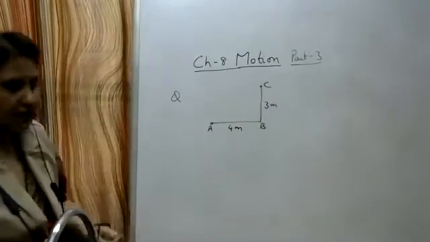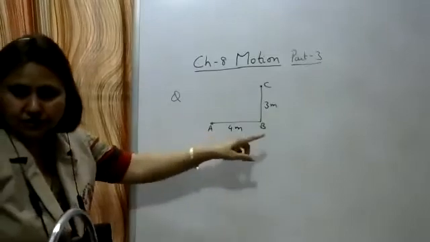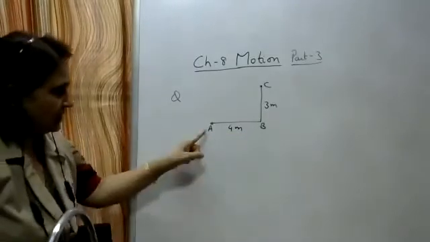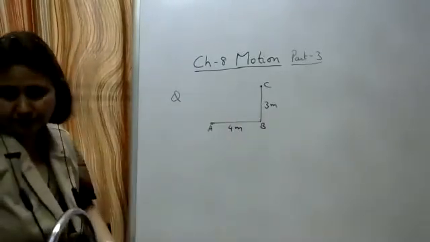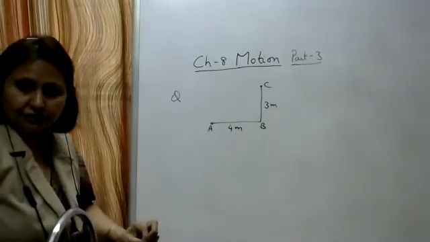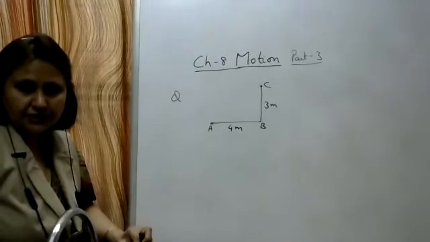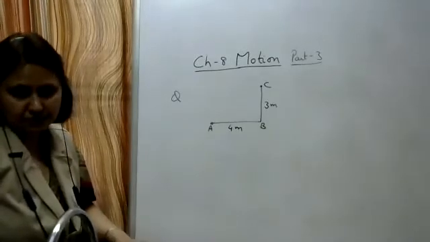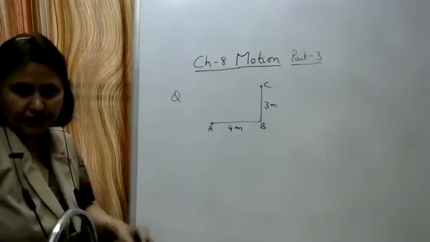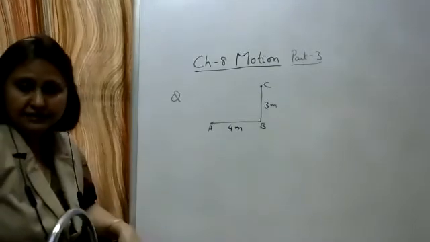Now draw this figure. A particle moves along the path ABC, that is A to B, then B to C. Find the distance traveled and the displacement.